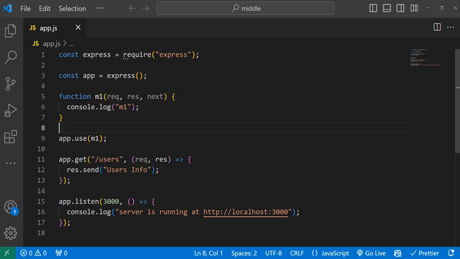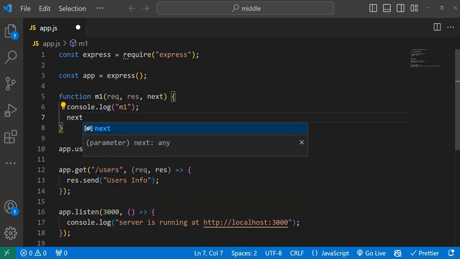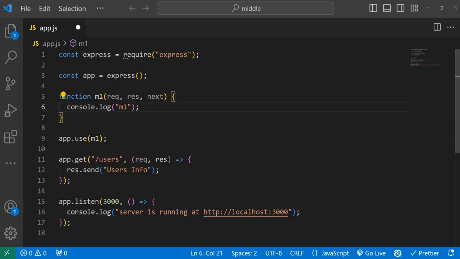Right now I didn't call next, I'm just removing it, and that is very important. As a developer, I'm thinking this is one middleware function, and this is another middleware function. Before just hitting this route, the server should execute my middleware function. That is high priority.